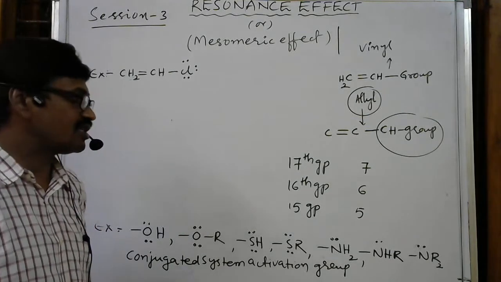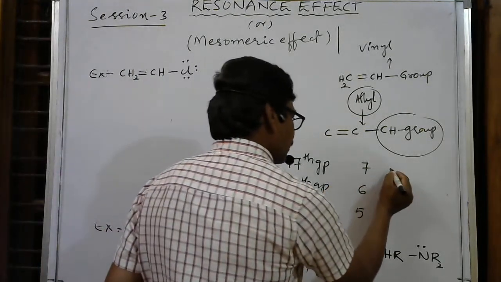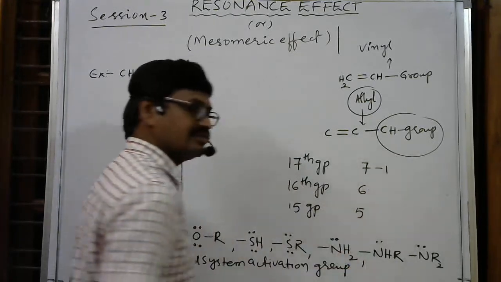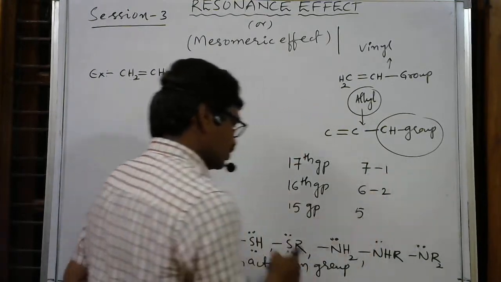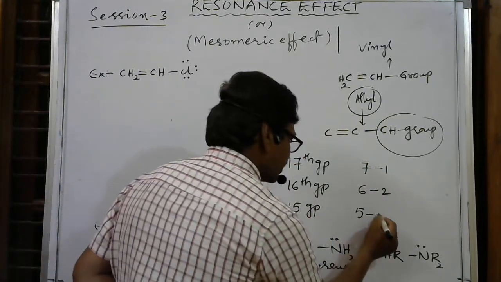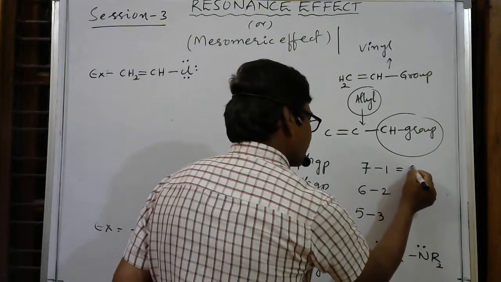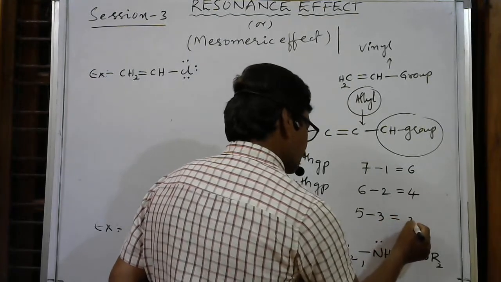Total number of valence electrons are 5. So here it can form one bond, so minus 1. It is divalent, so minus 2. It is trivalent, minus 3. So how many electrons remain now? Here 6, here 4, here 2.